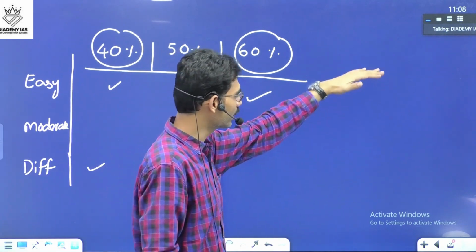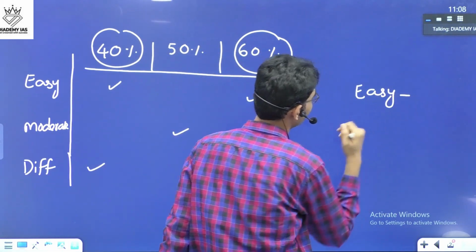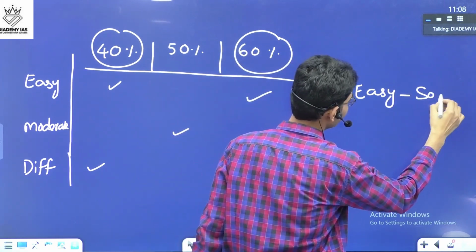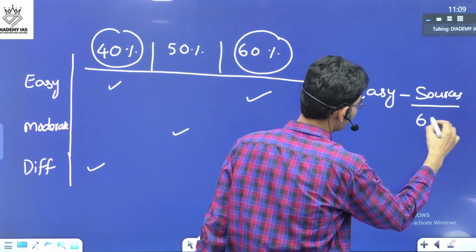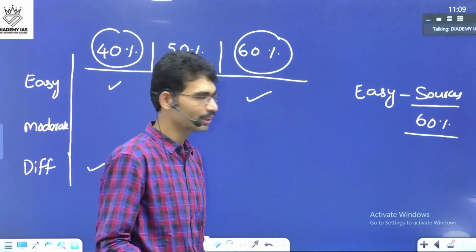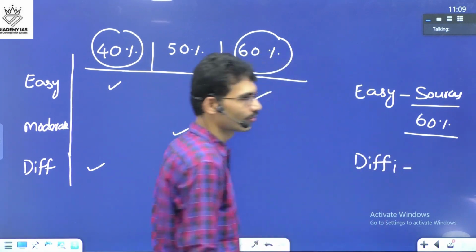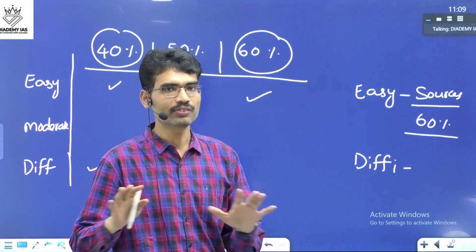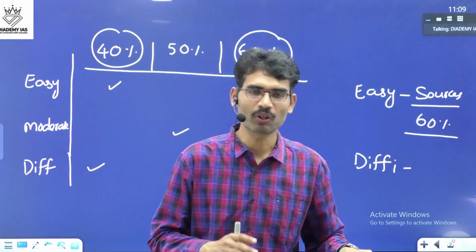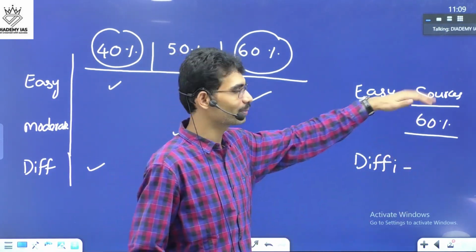Now, when it comes to the history questions, the easy questions, wherever possible, where sources are readily available, if you get a score of 60%, then you are giving tough competition. And the difficult question, every student faces the difficulty. You need not worry about the difficulty level. Don't even bother that you are not getting 60% of the score.